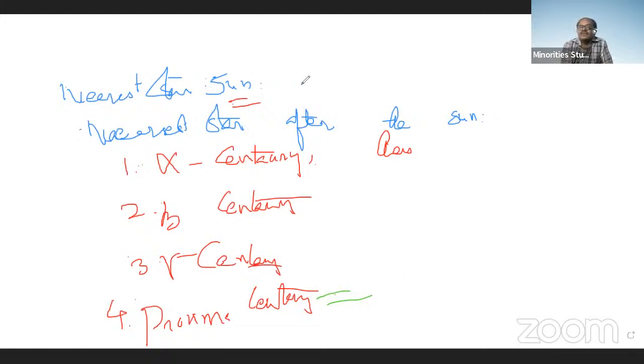Then what is the brightest star? Let us learn about the brightest star.